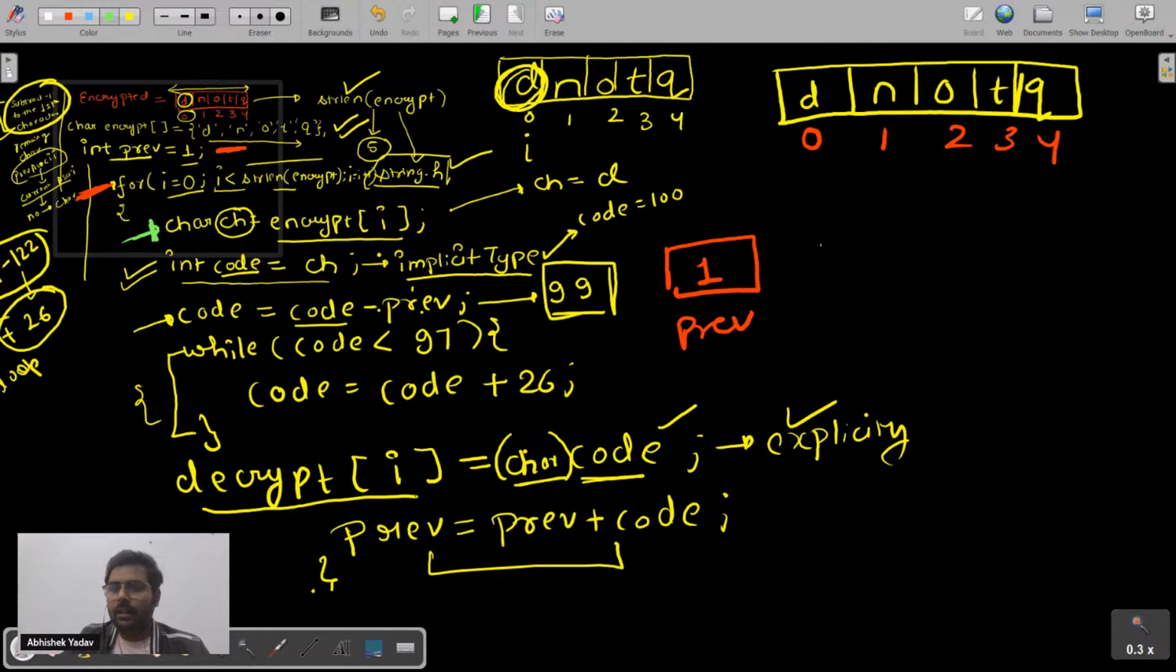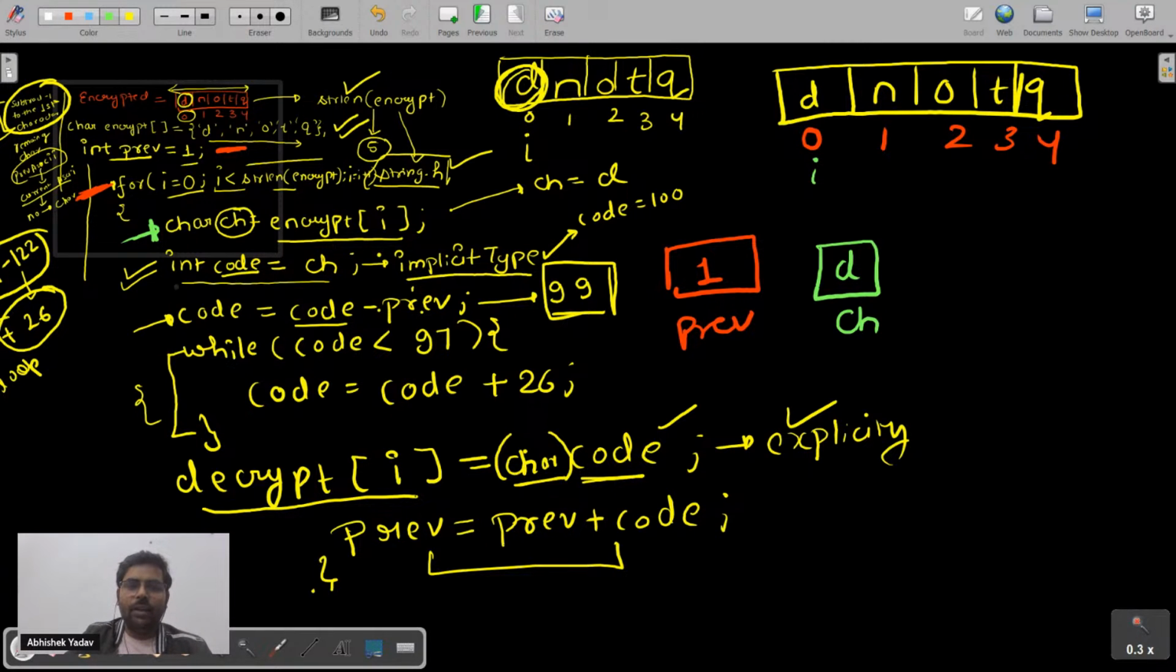So I have a container. In this container, what I am doing? I am saying ch, and inside this I have D now. That is, I is what? It is 0. So that's why I have D inside this one, right?